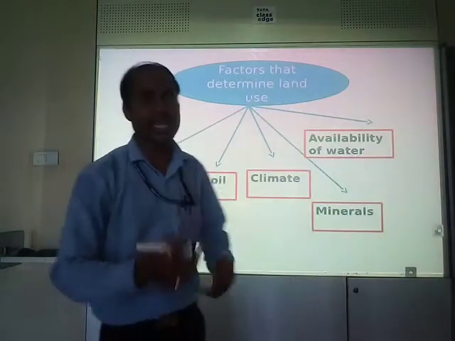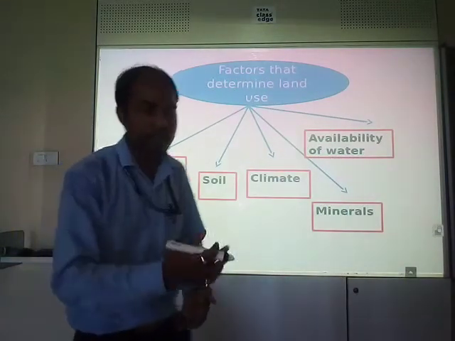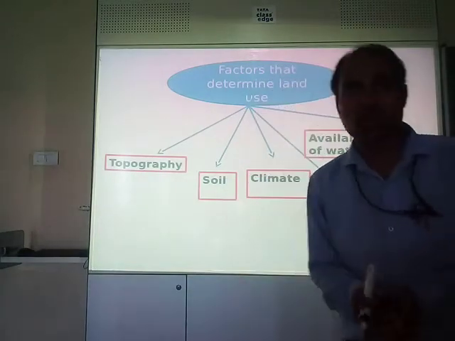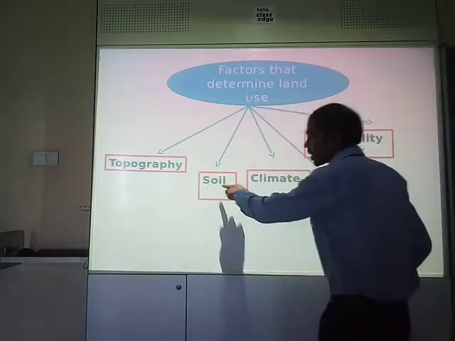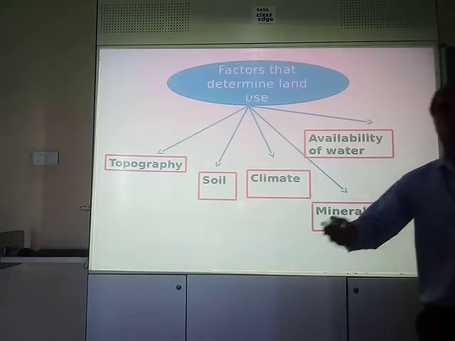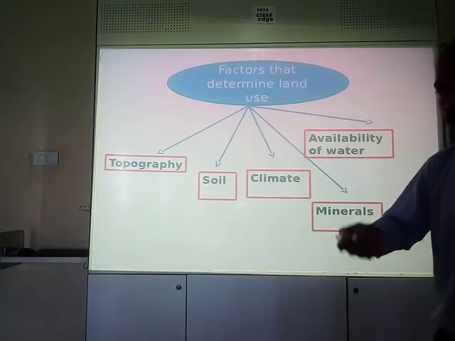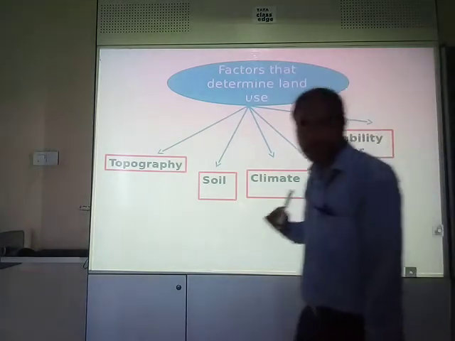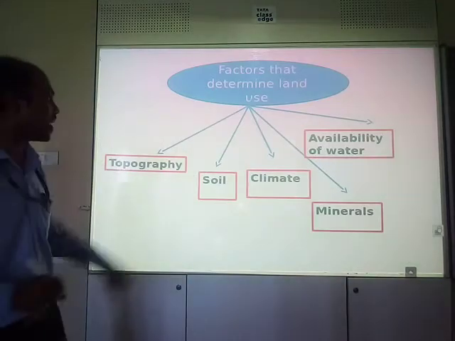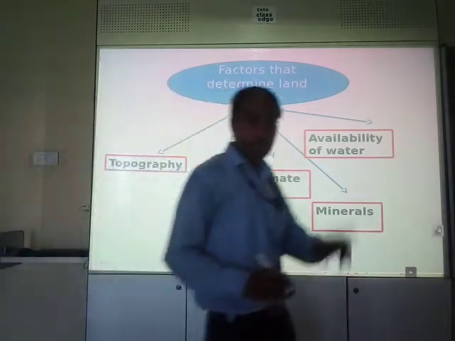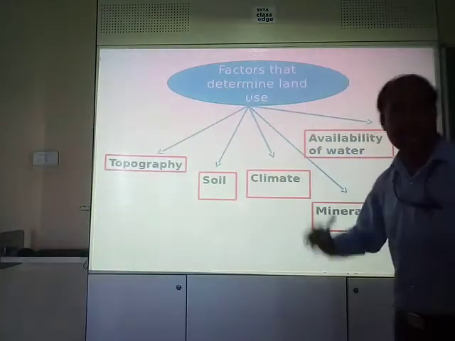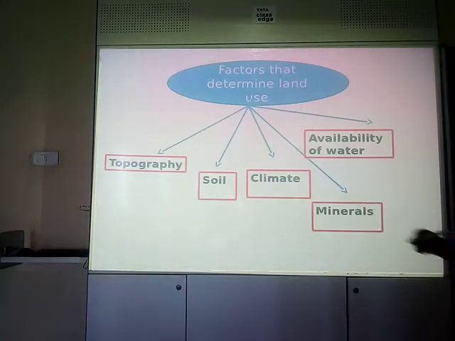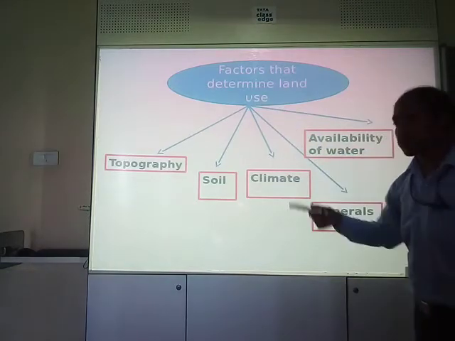Another factor is soil. What kind of soil it is? Either it is acidic soil, basic soil, fertile soil, or infertile soil. So based on the factor of soil also, people decide whether they are going to reside over there or not. Apart from that, climate. From the very beginning also, land use is determined by two factors, climate and land, right? Now these are the factors.